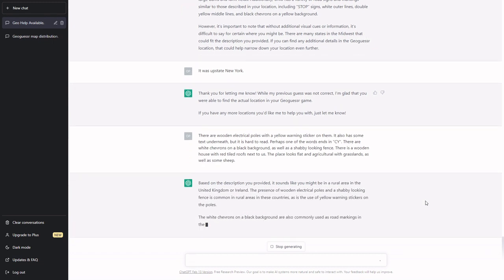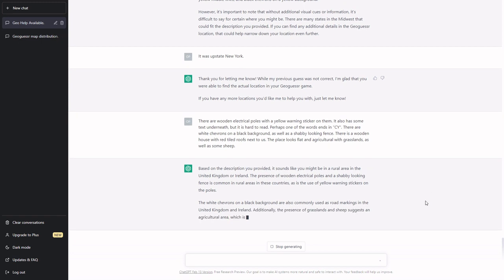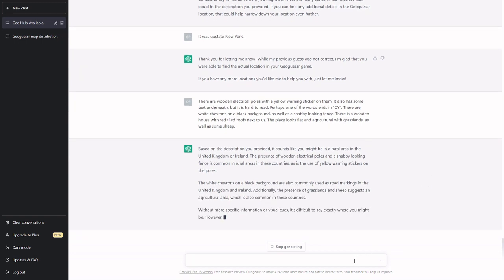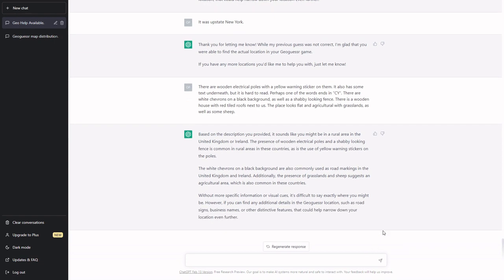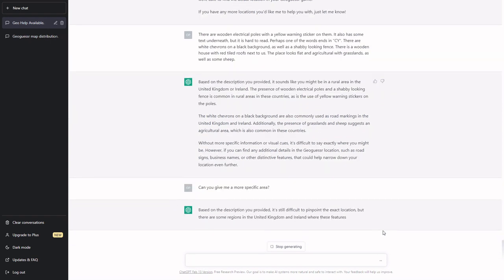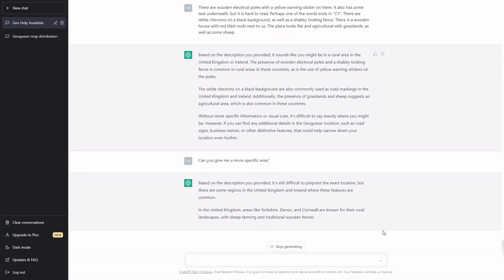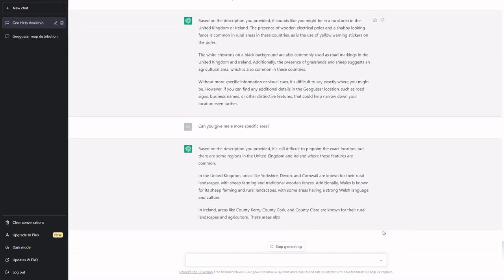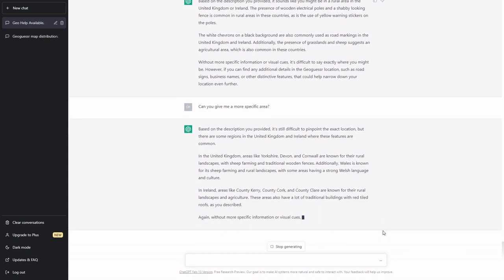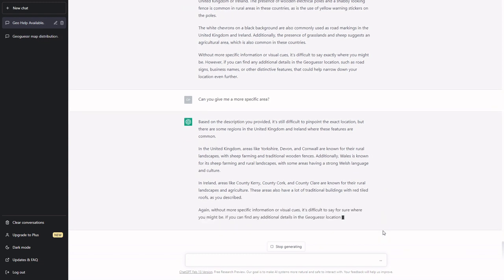Rural area in the United Kingdom or Ireland. Okay, sounds good. Let's see if there's anything about the text. It does not. And finally, let's see if it can give me a more specific area. Okay, it says it's difficult to pinpoint. Yorkshire, Devon, Cornwall, Wales. Interesting, considering that I did say it's flat. In Ireland, it says Kerry, Cork, or Clare counties.